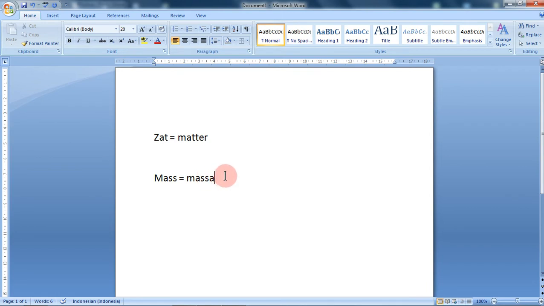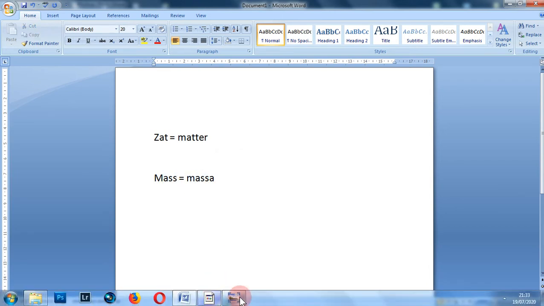It's like things that occupy space. But sometimes we treat it as equal to weight too. So remember it. Matter is a zat. Mass is massa in Indonesian, right? Then we're gonna continue.